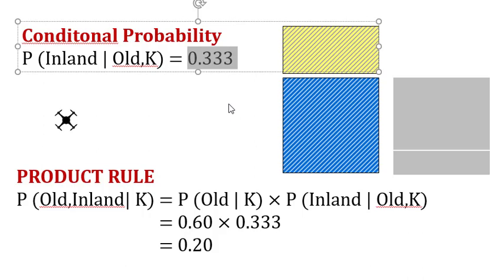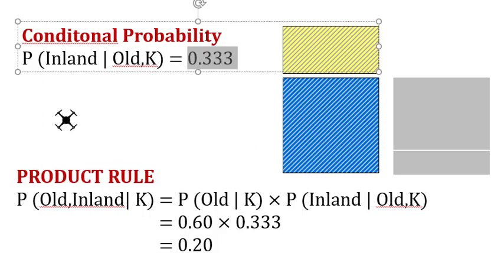So the probability that the drone landed in an inland area, given that we know it landed in an old area, is 0.333. And the probability that the drone landed in the coastal area, given that we know it landed in an old area, is 0.666, which is 1 minus 0.333.